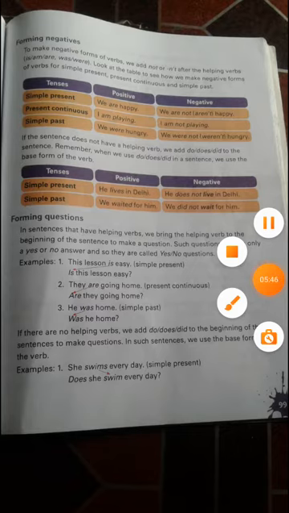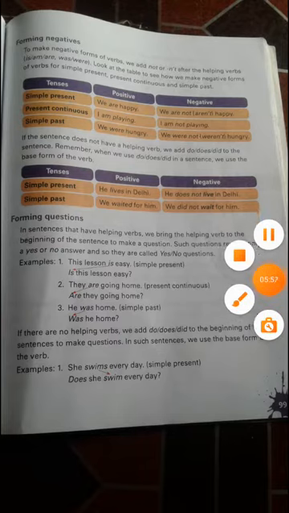For example, the lesson is easy. This is simple present tense. "ed" has not been used here. So the lesson is easy. It's present tense, so you have to change the sentence into a question. How will you change it? Is this lesson easy? You will put a question mark there.